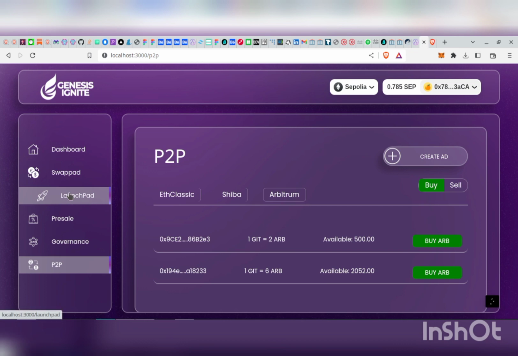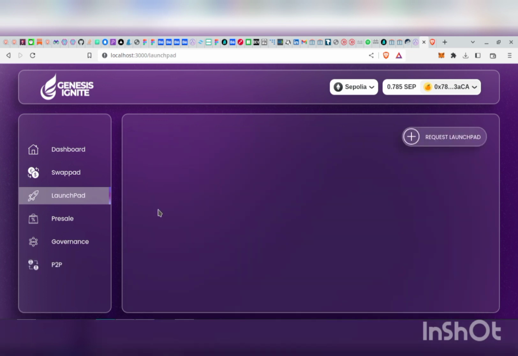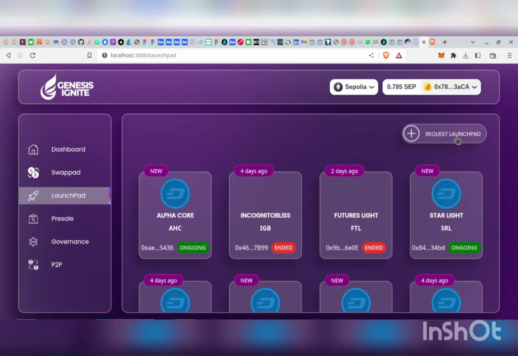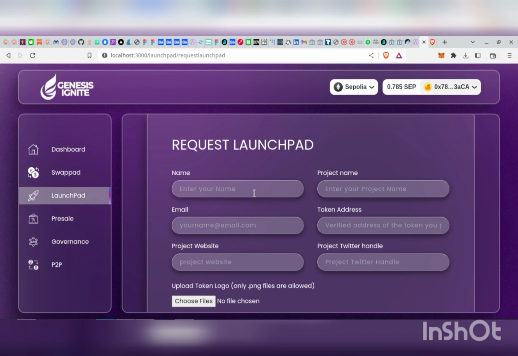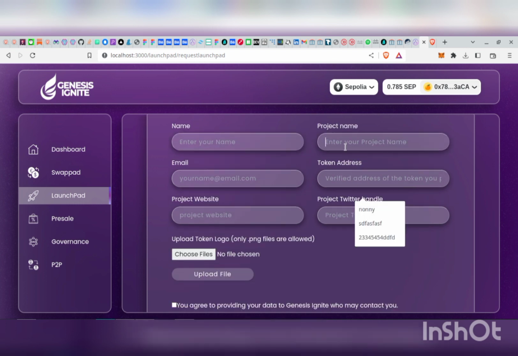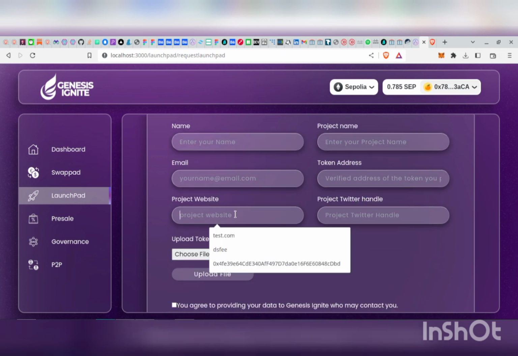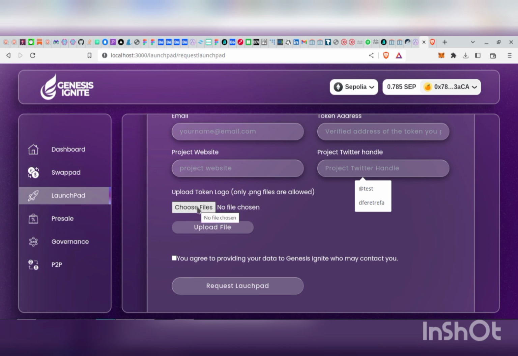Then I think I might not have shown you the form for requesting a launchpad, so let me just briefly show you. Okay, this is the form. With this form, we're expecting the developer to input his name, the project name, the project email, token address, the project website, and Twitter handle. They're also expected to upload a logo of the project, because if you remember looking at our launchpad presentation, we are displaying the logo of each project. So once you've done that, click on the upload button.